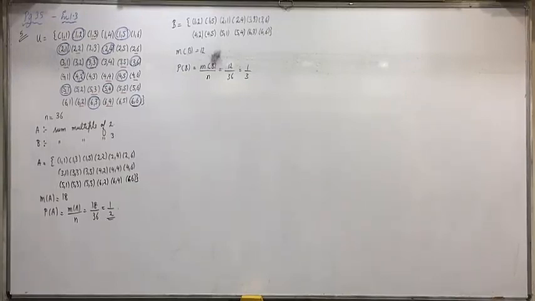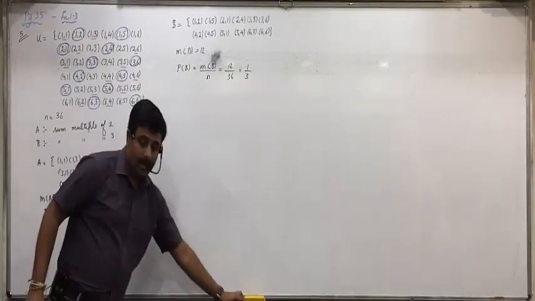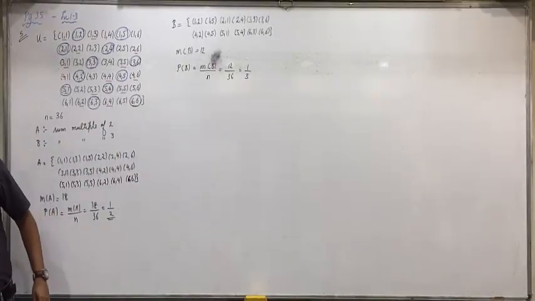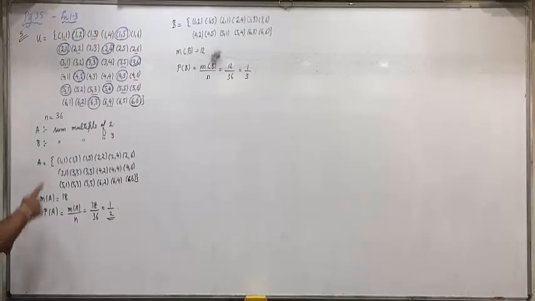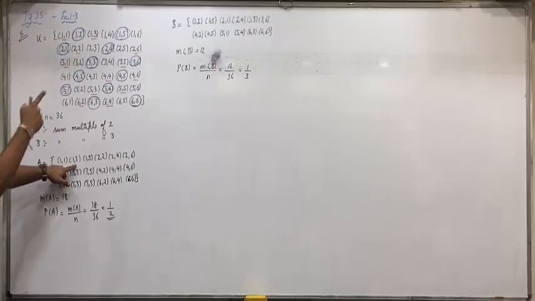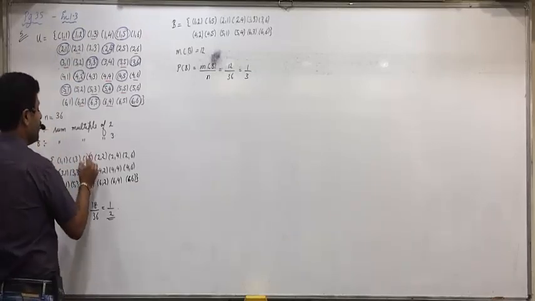Now see, if you see A and B, then do we have (1,1)? (1,3)? (1,5)?